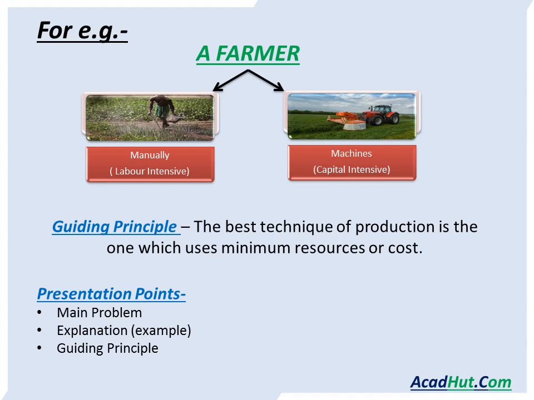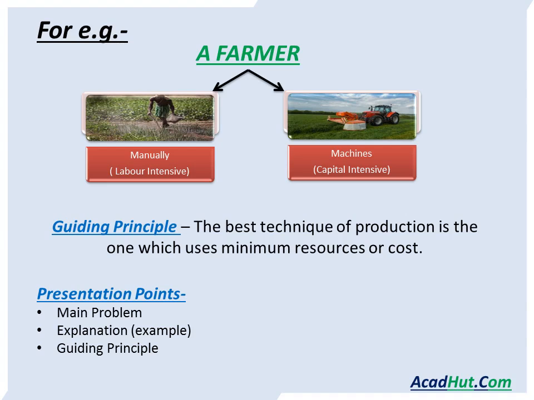So guiding principle here is the best technique of production is the one which uses minimum resources or cost. जो टेक्निक सबसे कम कॉस्ट यूज करेगी वो हमारे लिए बेस्ट है. So this is how we decide which technique is best for us.